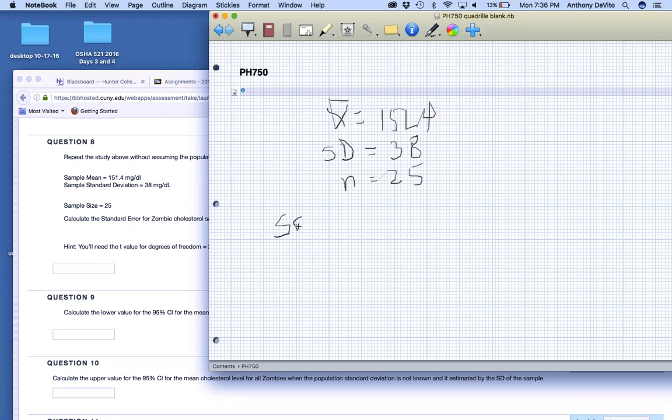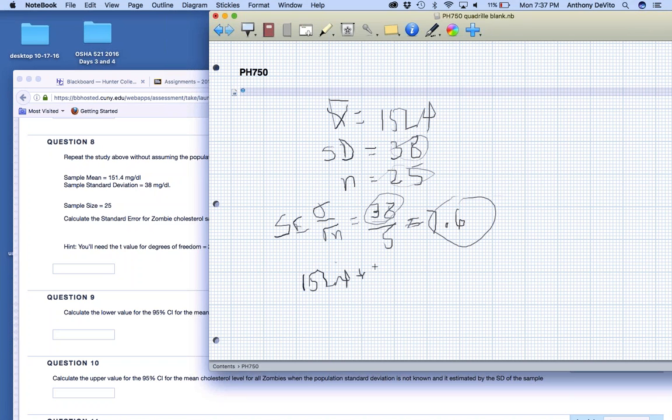So our standard error, instead of using sigma over the square root of n, we're going to calculate it using the standard deviation from the sample over the square root of 25, or 5. So that's going to be equal to 7.6, I guess, right? Okay, tell me now, or forever hold your peace. That's our standard error, and we calculate it using the standard deviation of the sample. It's a relatively small sample size, so we know we're going to need to use the t table. Now let's calculate our confidence interval.